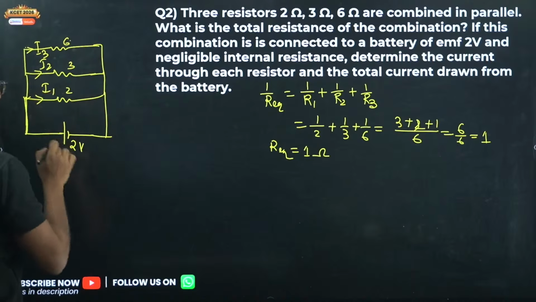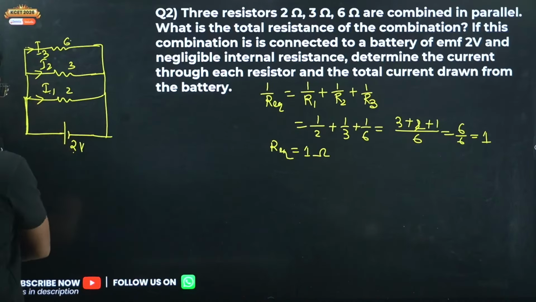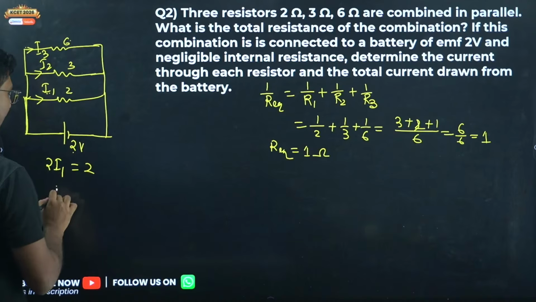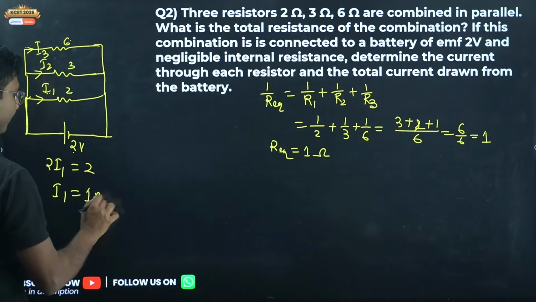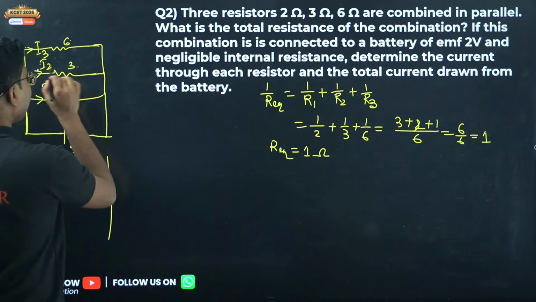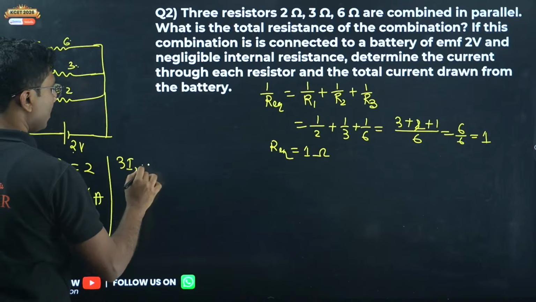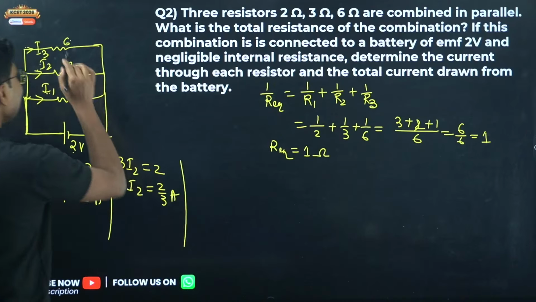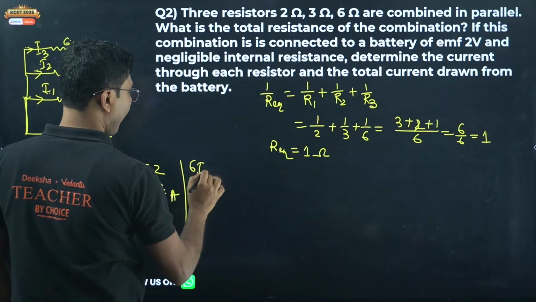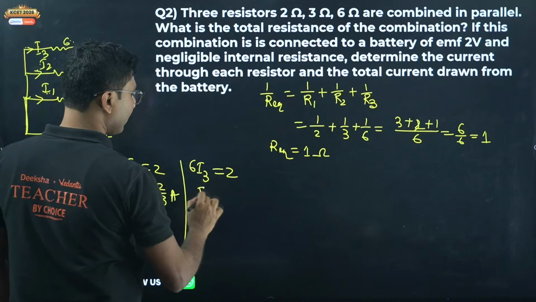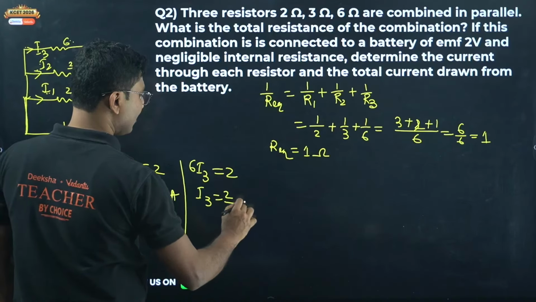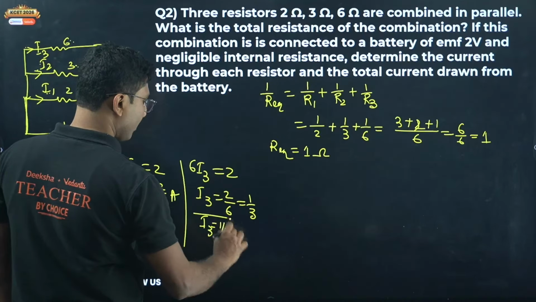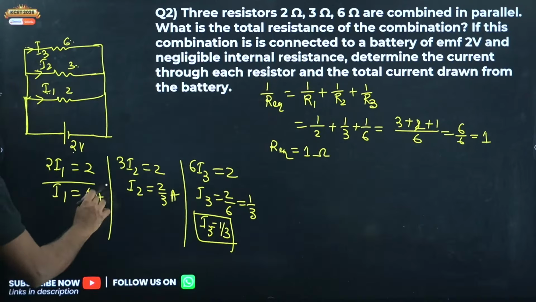Let's start with I1. 2 into I1 equals 2 volt, that is I1 equals 1 ampere. Similarly, 3 into I2 equals 2, so I2 equals 2 by 3 ampere, and 6 into I3 again equals 2, so I3 equals 2 by 6, that is 1 upon 3. So I3 equals 1 upon 3.